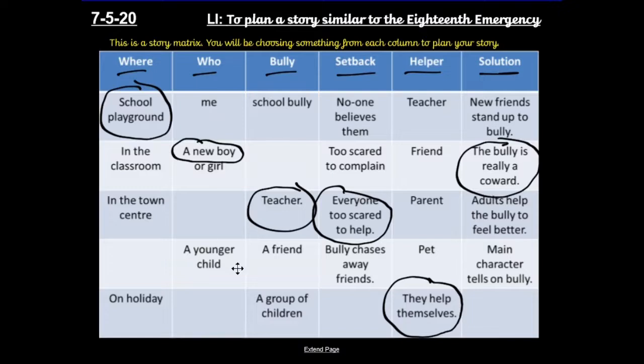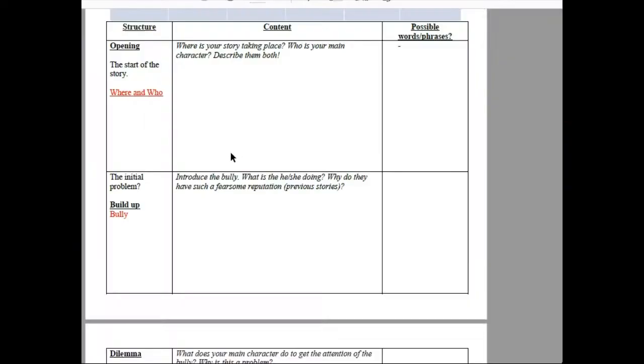So you'll need to choose one from each column. Again, if you've got your own idea where there are blank spaces, you could write yours in and circle that one instead. Of course you can. Now then, this is going to link directly to our planning sheet.